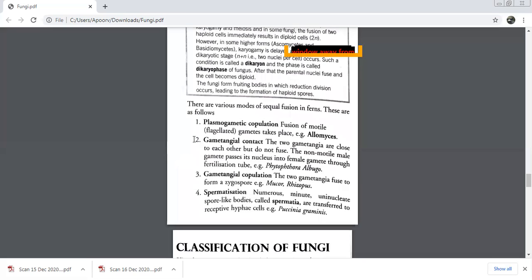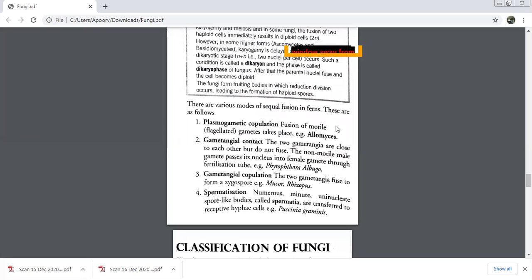Let's see this. There are various modes of sexual fusion in ferns. First is plasmogametic copulation. Fusion of the motile gametes takes place. See beta, motile, how are these gametes motile? They have flagella. If the gametes are motile, it is because they have flagella. If their fusion takes place, then we call it plasmogametic copulation.